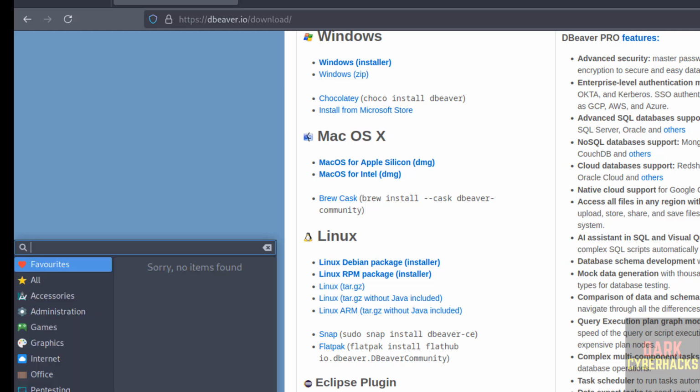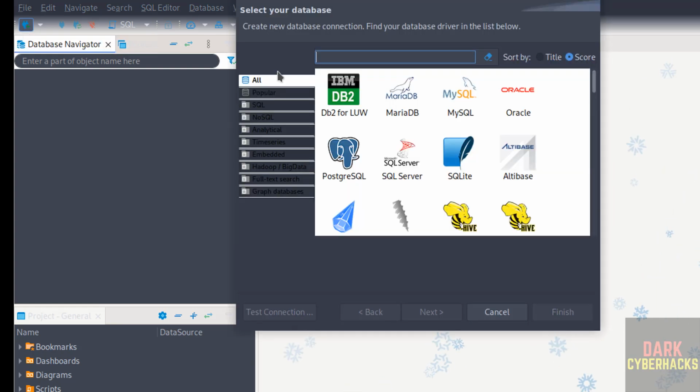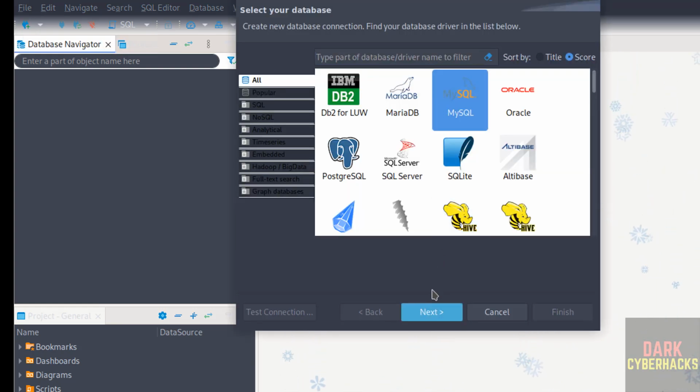Okay, start. Then search for DBeaver. See, here we have the DBeaver CE. CE means community edition. Click on it. Now click on this plus button. Then select the MySQL. Then click on next.